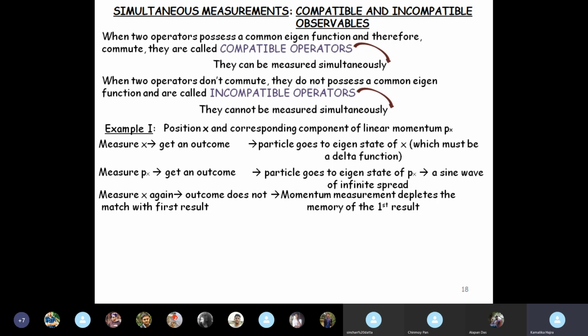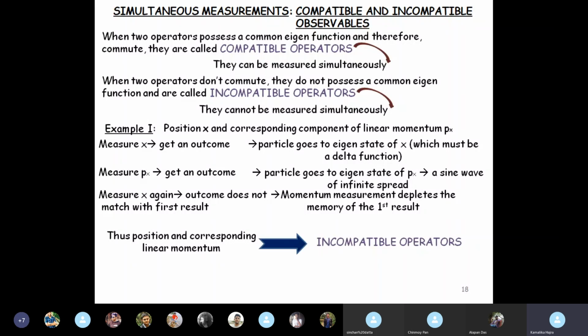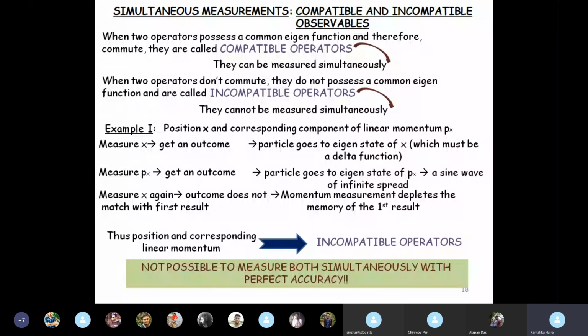So measurement of the momentum depletes the memory of the first result of the measurement of x. So the particle is sent to the eigenstate of x, and now when you send it to the eigenstate of px, and now when you again try to measure the position, you will get a new result because the particle has been sent to some new position and a delta function is formed there. Okay, so basically position and corresponding linear momentum are incompatible operators. They cannot be measured simultaneously with perfect accuracy.